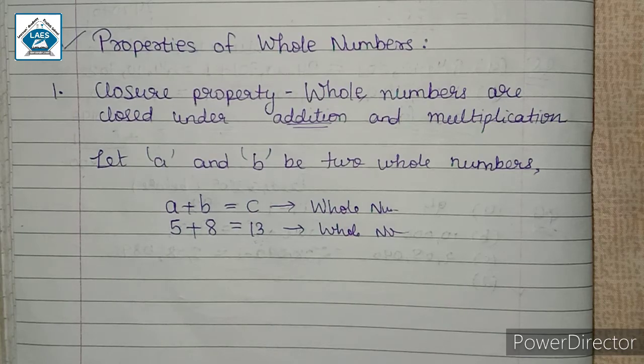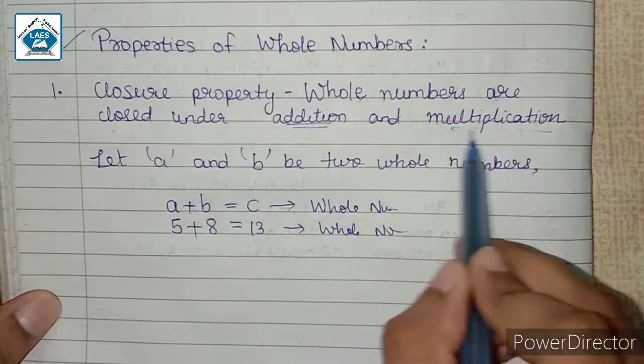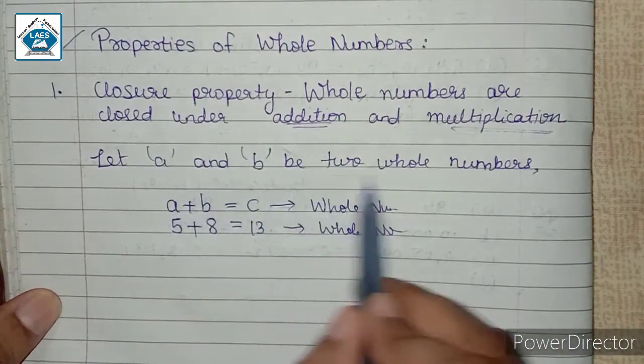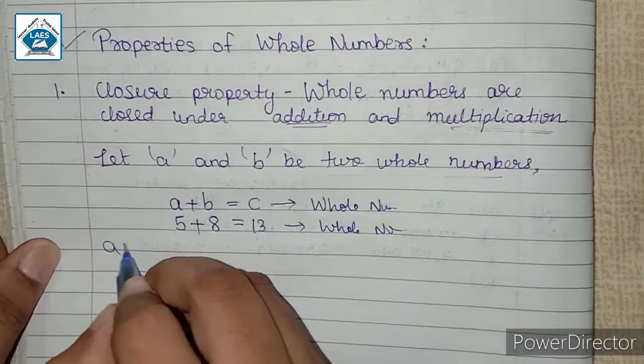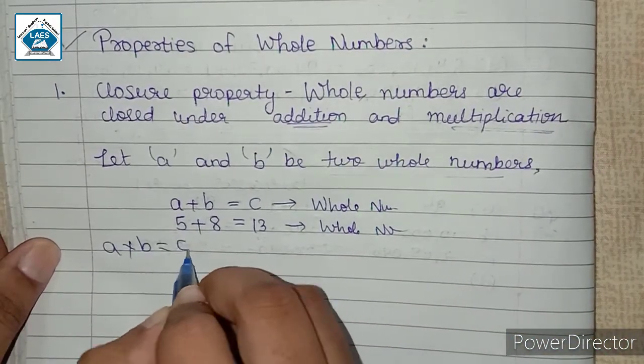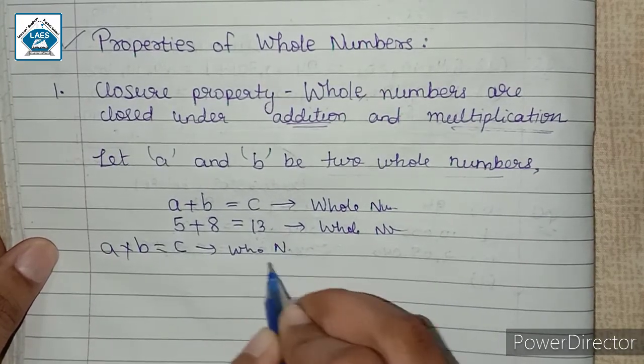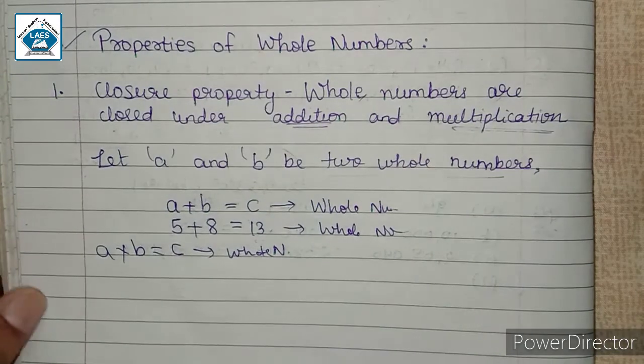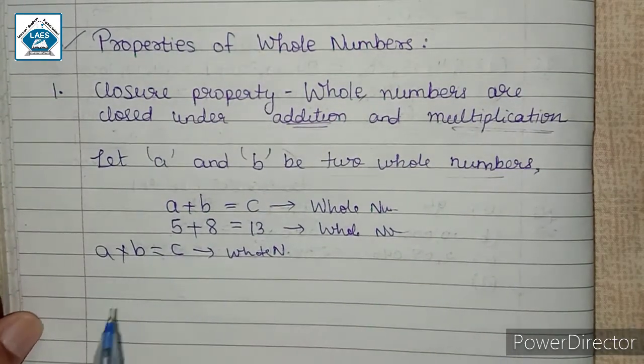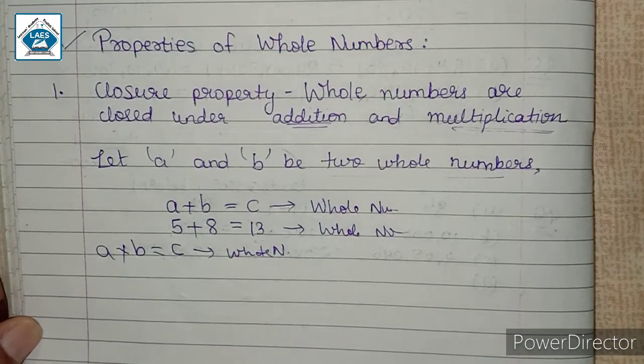whole number ही मिलेगा. Similarly for multiplication, if A and B are two whole numbers, then A into B will be equal to C. Now this C will also be a whole number. ठीक है, this is whole number. C जो है वो भी whole number होगा जब हम लोग दो whole numbers को multiply कर लेंगे.